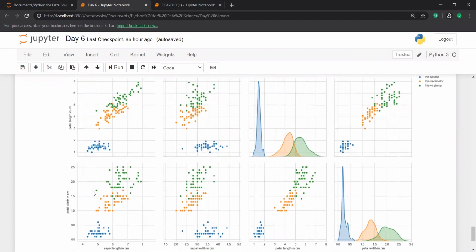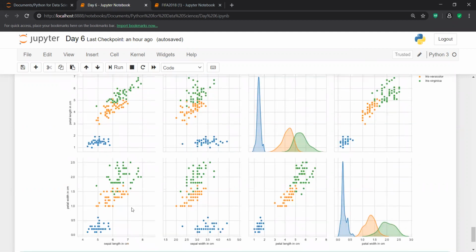If I show you, you can visualize that with the help of petal length and petal width, anywhere petal length and petal width give you the best value. With petal length and petal width you can make the analysis. If I draw a line over here and also on the y-axis, I can definitely say that anywhere if my petal length is lesser than 2.5, that particular flower is definitely going to be setosa.